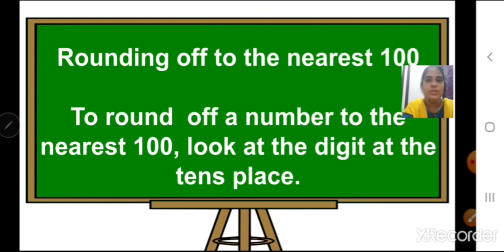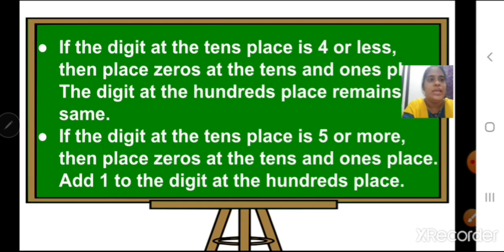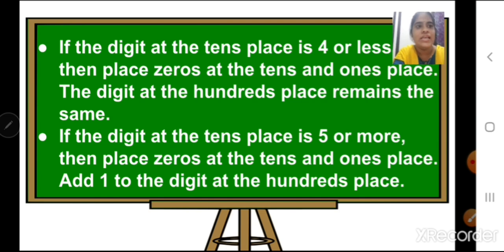To round off a number to nearest 100, look at the digit at tens place. This is the first rule. Then, if the digit at tens place is 4 or less, place zeros at tens and ones place. The digit at hundreds place will remain the same. And if the digit at tens place is 5 or more, then place zeros at the tens and ones place, and we have to add 1 at hundreds place. These are the rules for rounding off.